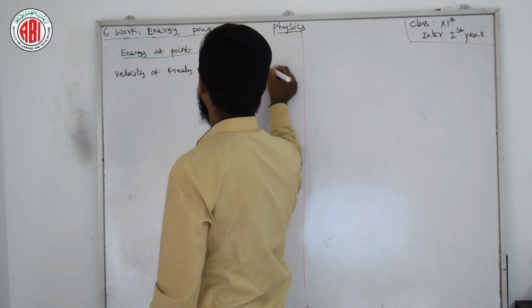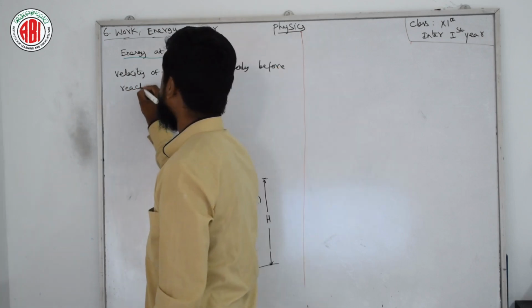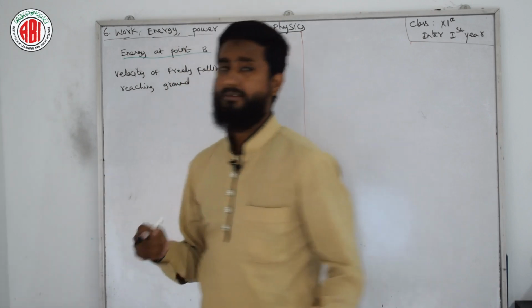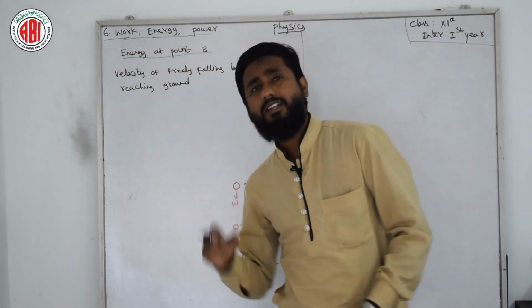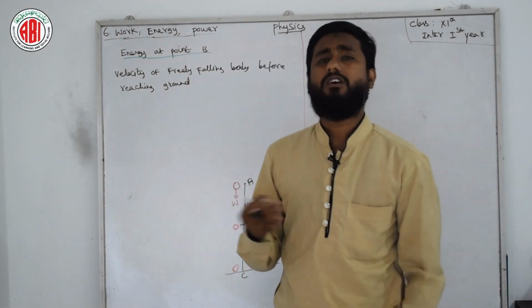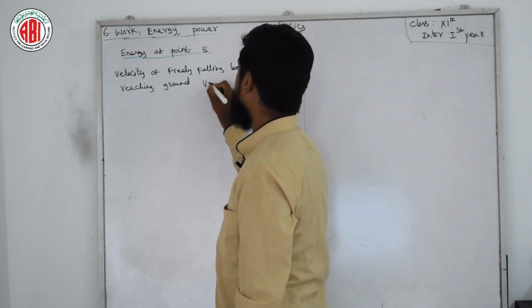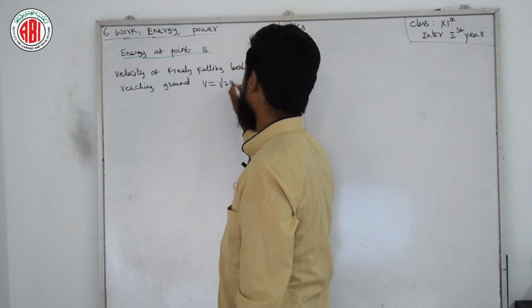So I am writing, "before reaching ground." Before reaching ground means it may be in the middle or just before the ground, or above the ground. We don't have any argument related to that. Okay, so here we can consider it as under root of 2gh.